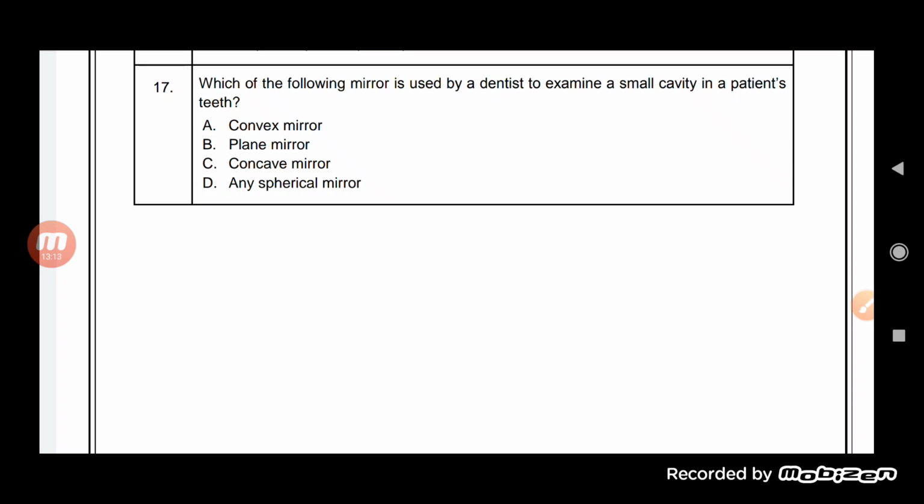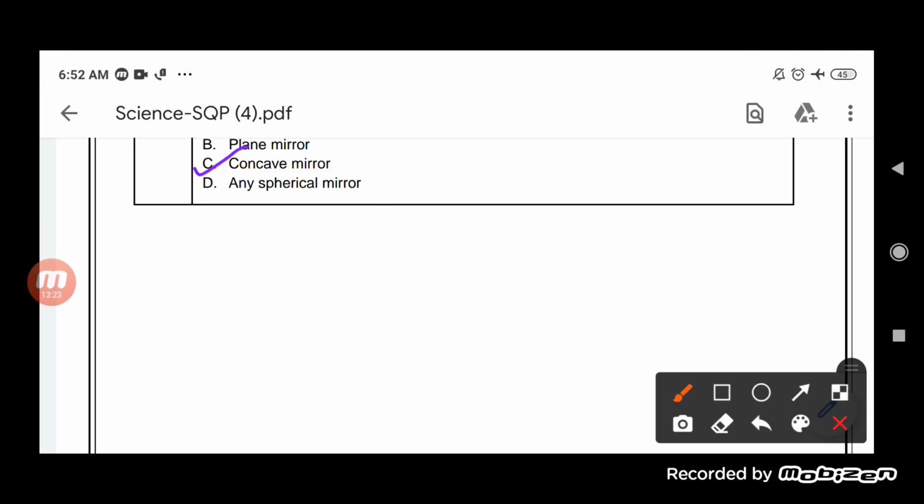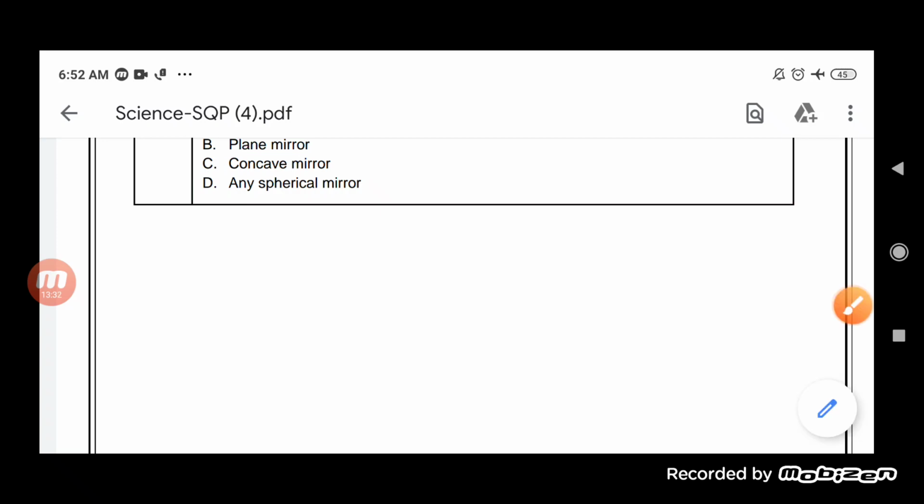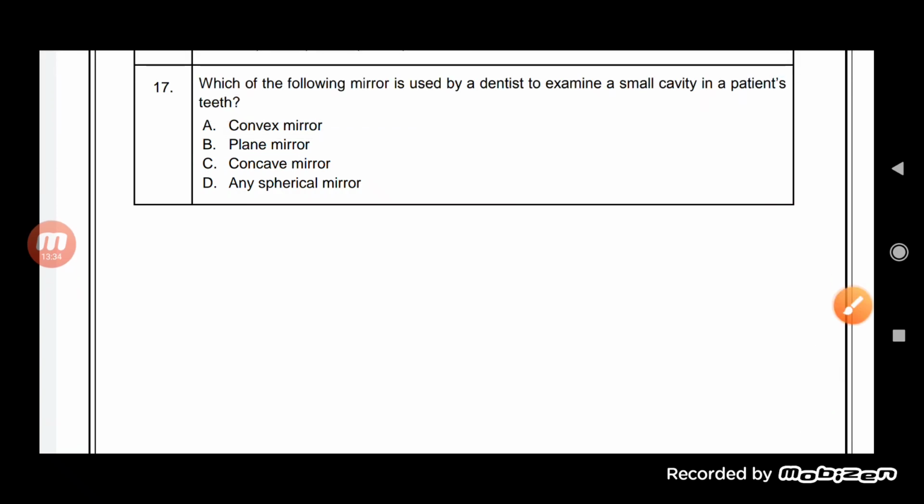So obviously that will be a concave mirror, because when we keep the object nearer, a virtual enlarged image will be formed. So the answer will be the concave mirror only, students, not the convex, which shows a diminished image. A plane mirror will show the same size, so there is no use of that. So it is a concave mirror which is used to examine the patient's teeth.